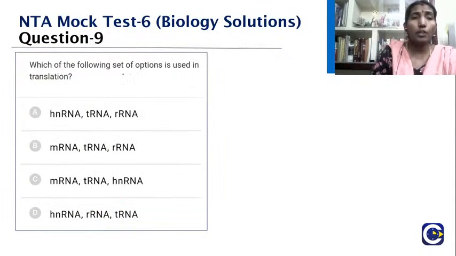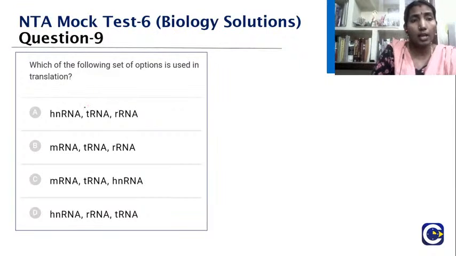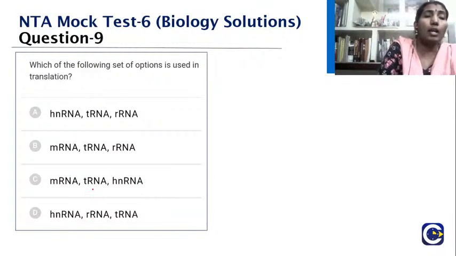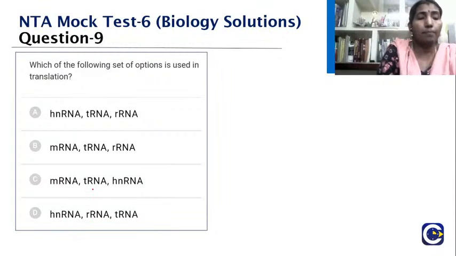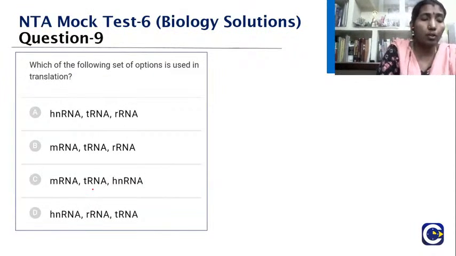Which of the following sets of options is used in translation? Option A is hnRNA, tRNA, rRNA. Option B is mRNA, tRNA, rRNA. Option C is mRNA, tRNA, hnRNA. Option D is hnRNA, mRNA, rRNA and tRNA. So what should be your option? What should be your answer for this?